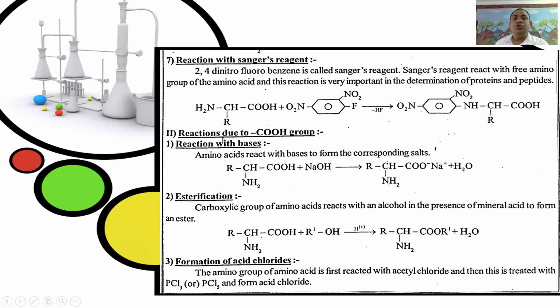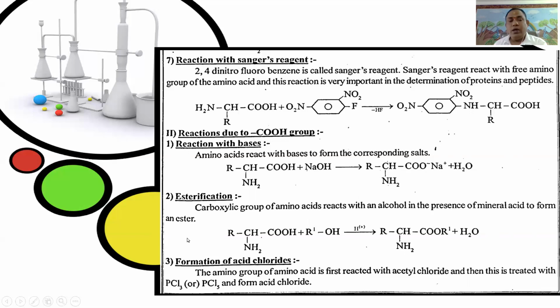Next, reactions due to the carboxylic group, the second type. Here, the first is reaction with bases. Amino acids react with bases to form the corresponding salts. Hence, RCHNH2COOH plus NaOH gives RCHNH2COO- Na+ plus H2O.